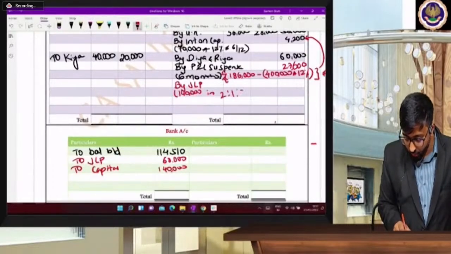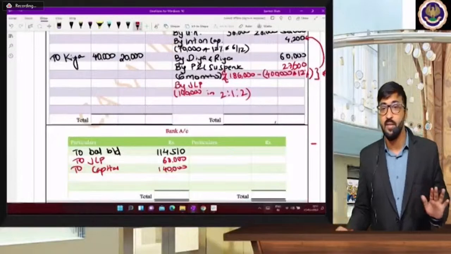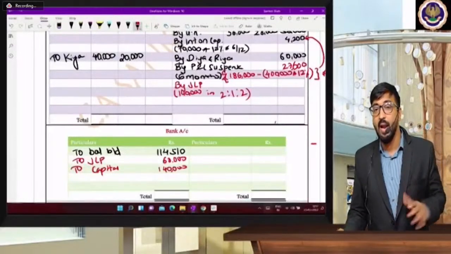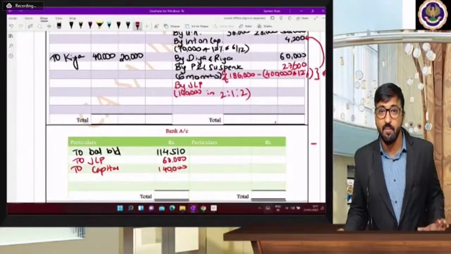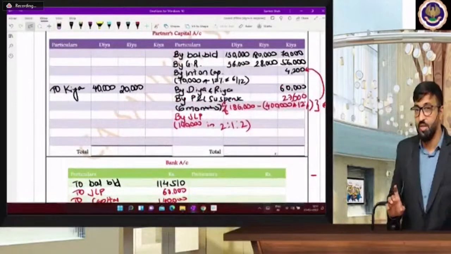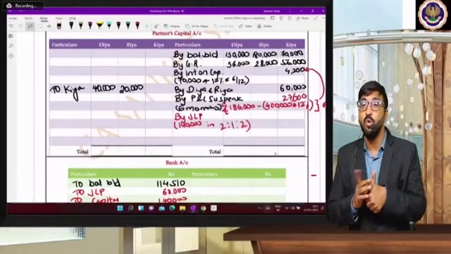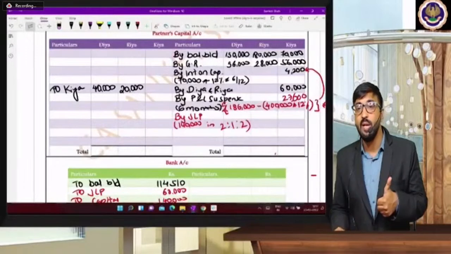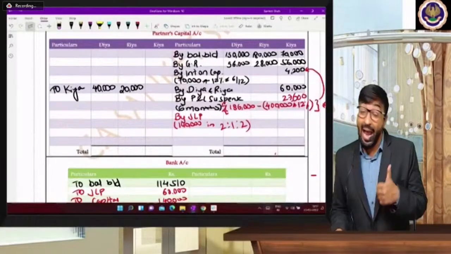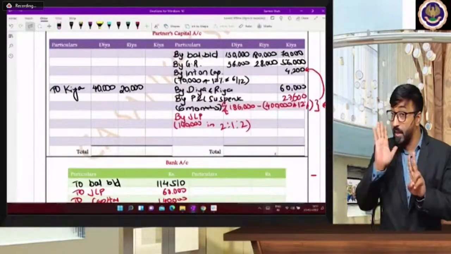And remaining figures are very easy now. Now you can do by your own. Remaining part is very easy. Just revalue your assets and liability and tally your balance sheet. So what is new concept in this question? New concept is that while doing goodwill calculation, which capital you will consider? Average capital. Sir, I'm repeating it for 5 times a minimum.